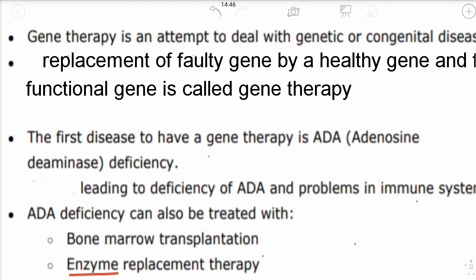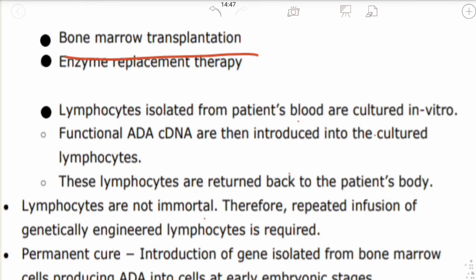Then enzyme replacement therapy. We can directly inject the enzyme into the body of the organism. This is what enzyme replacement therapy is. Transplantation we have understood. We can directly take the bone marrow and transplant it, and the transplanted bone marrow must have the ADA gene, because this is ADA deficiency. Then for enzyme replacement therapy, we can directly inject the enzyme into the body of an organism.